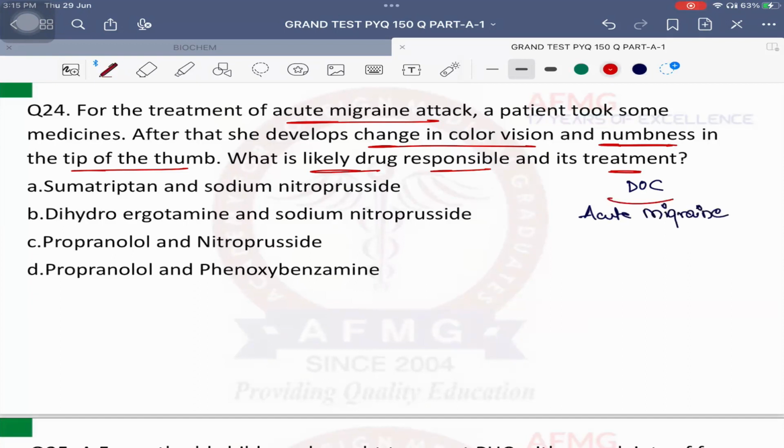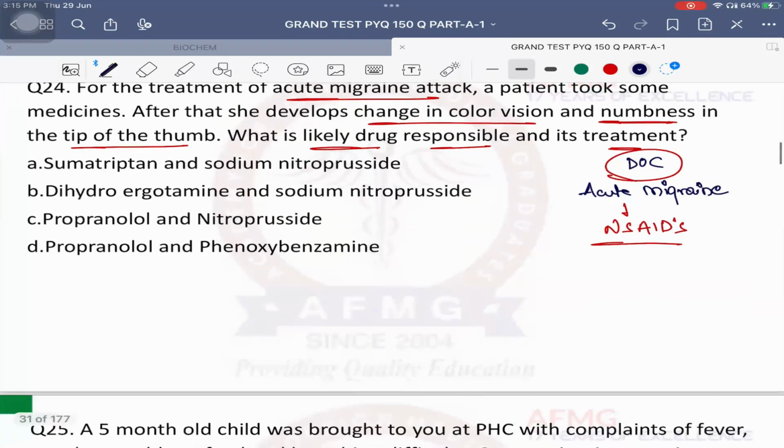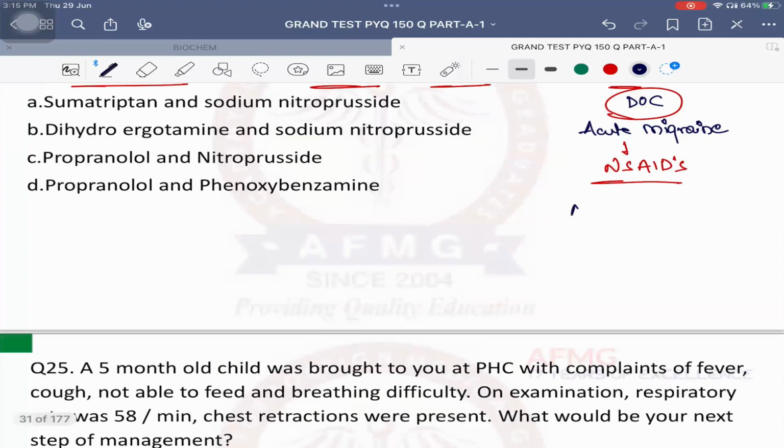अब बताओ. So drug of choice for acute migraine are NSAIDs, non-steroidal anti-inflammatory drugs. Drugs like naproxen, paracetamol, ibuprofen, indomethacin, all of these. ठीक है? But they say drug of choice for acute severe migraine. For acute severe migraine, the drug of choice should be triptans. Triptans act on which receptors, guys?